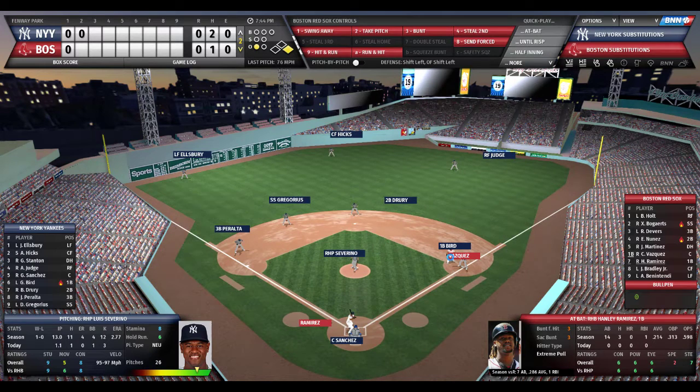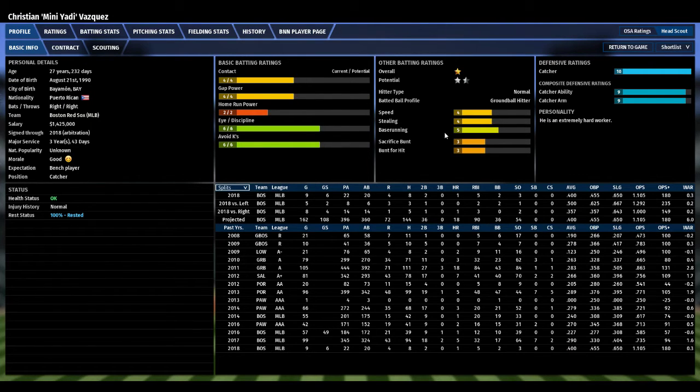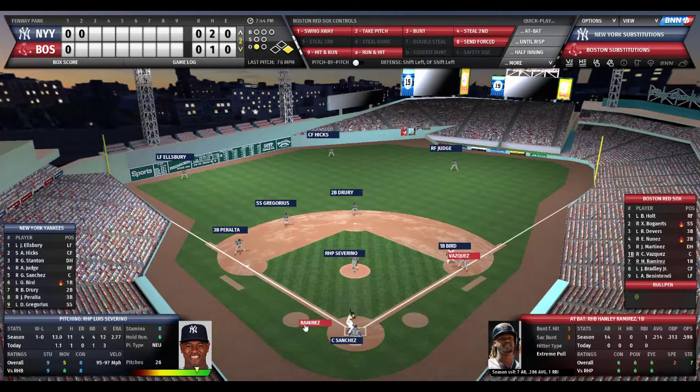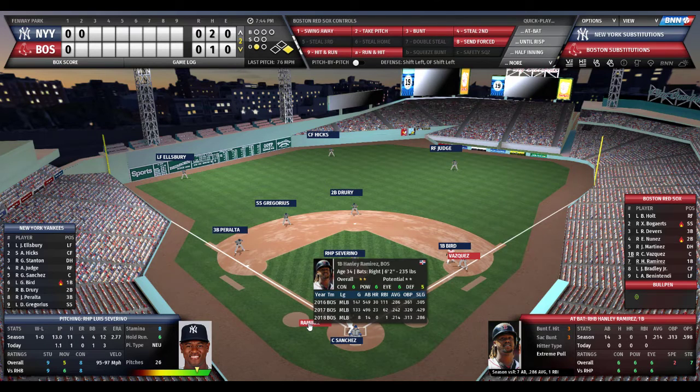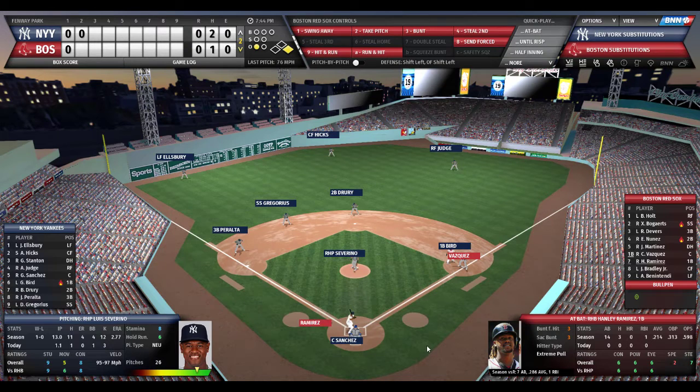And Vasquez, let's just check him out. Base running, he's a 5. And speed and stealing, he is a 4. So here comes Hanley Ramirez. He's seen limited at-bats so far this year. We've been using between Ramirez, Moreland, and J.D. Martinez, Martinez seeing the bulk of the at-bats. He's only batting .214, Ramirez, with 1 RBI. He's had a couple of pinch hitting opportunities where he's hit the ball hard and got robbed by excellent defensive plays in the outfield, once by Miami and once by Tampa Bay.